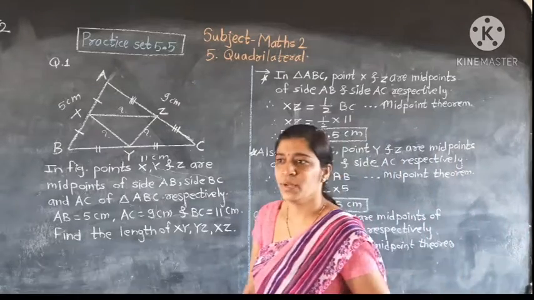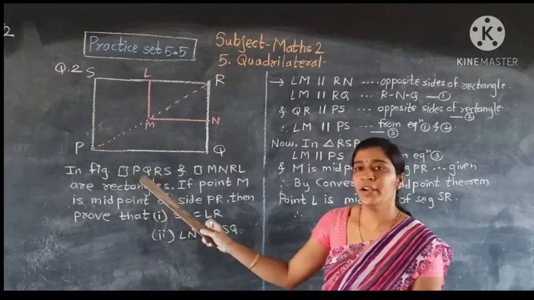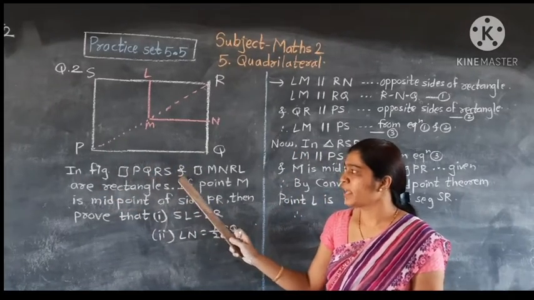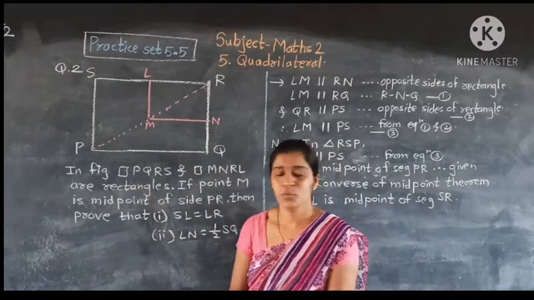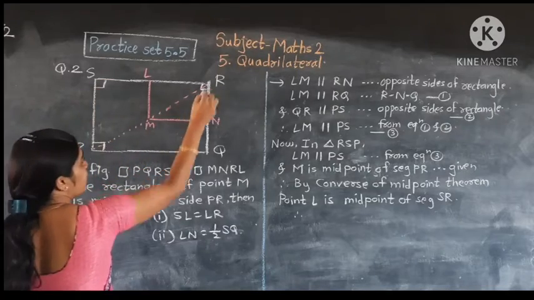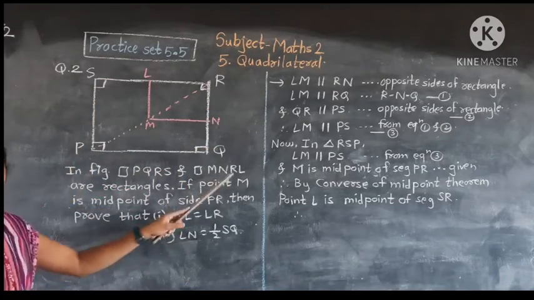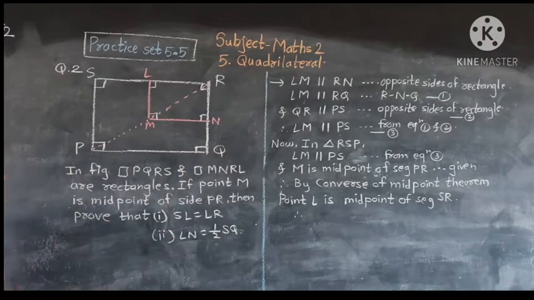Okay, understand the first example? Now see the second example. Here in the figure, quadrilateral PQRS and quadrilateral MNRL are rectangles. We are given PQRS is a rectangle and MNRL is also a rectangle.